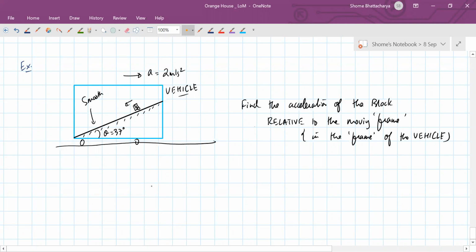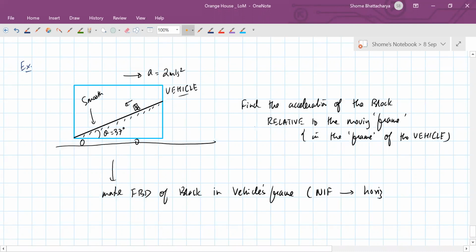So quickly make the free body diagram of this and work this out. So make the free body diagram of the block in the vehicle's frame. Okay. So that will be a non-inertial frame which is horizontally accelerated at a equal to 2 meters per second square.